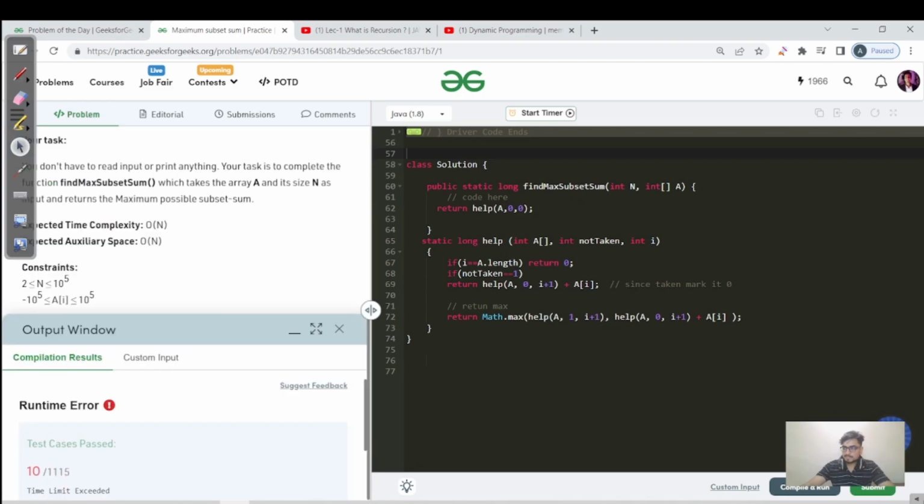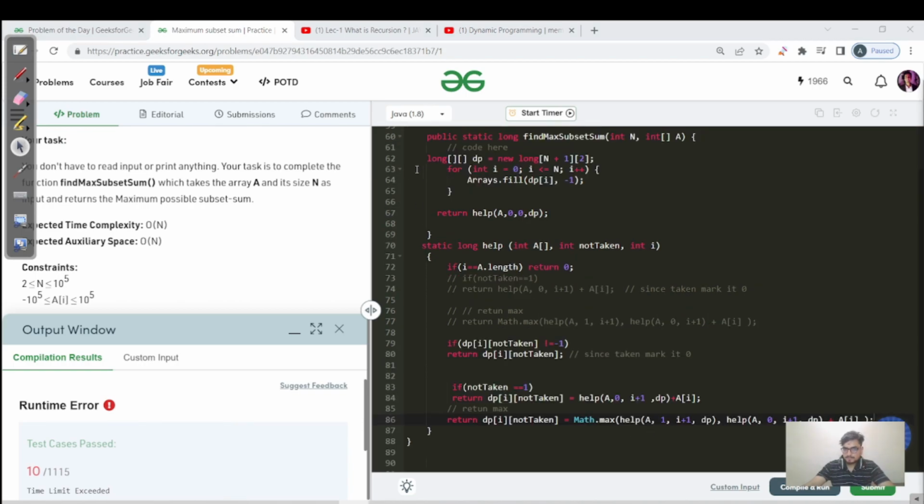I highly recommend you pause this video and try this for maybe 2 to 3 minutes, and then we'll move ahead. Okay, so that's the memoization code. We have made a long DP 2D array of n plus 1 by 2. We have filled everything with -1. Why -1? Because you have to fill all the states with a particular value which cannot be the answer for any recursive call you are making, right?